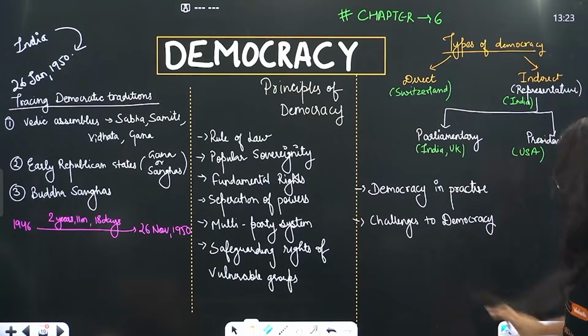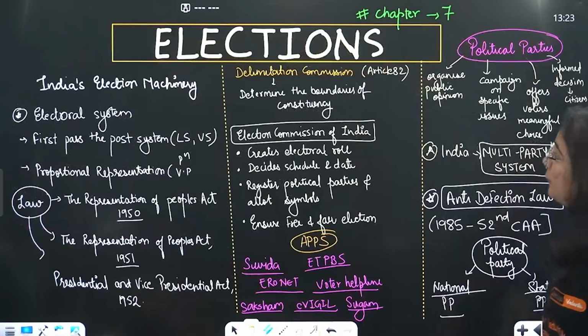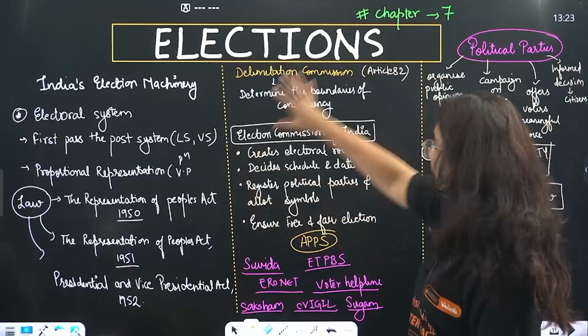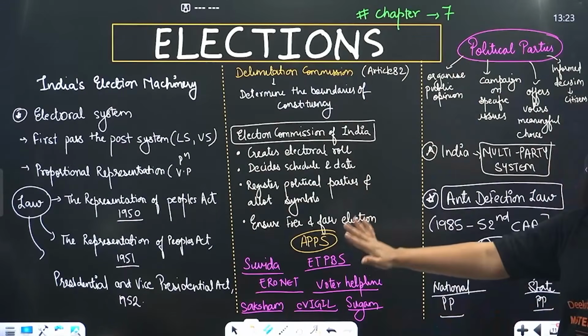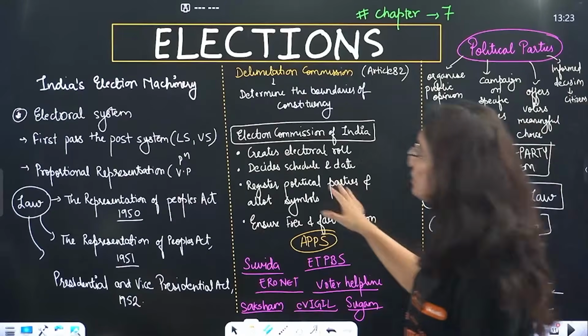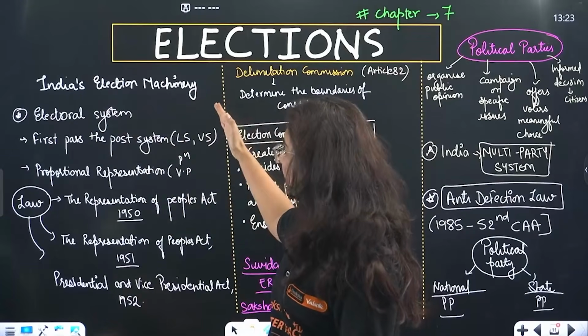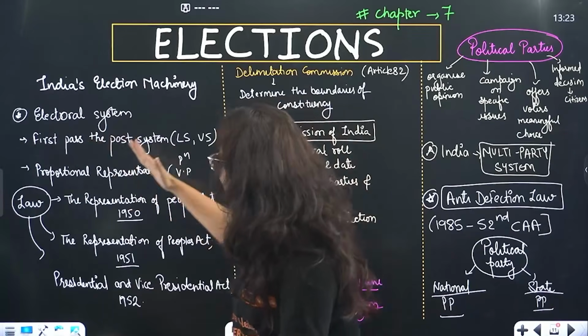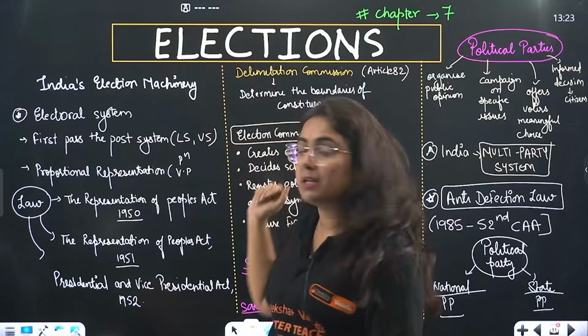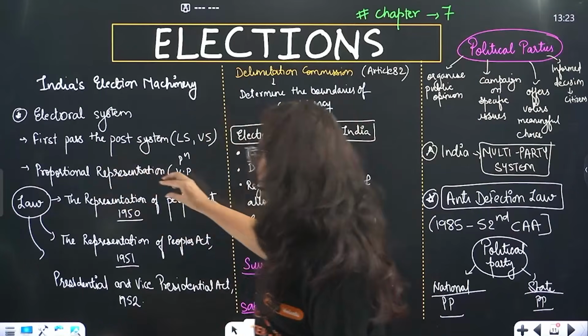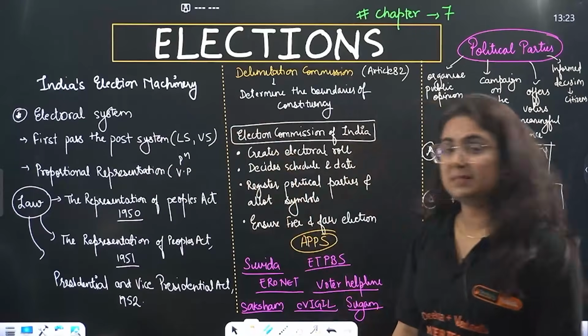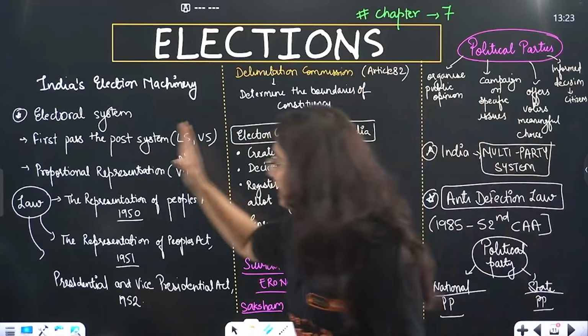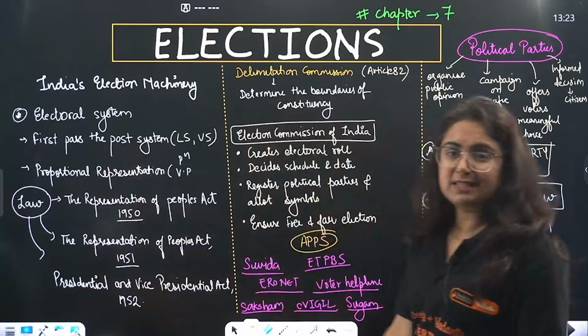Chalo. And then challenges to democracy also. From the chapter Elections, again everything is provided to you over here. It starts with India's election machinery, electoral system. We follow 2 electoral systems. First, first past the post system for Lok Sabha and Vidhan Sabha. Proportional representation for president and vice president. The elections in India depend upon all the 3 laws that are listed here.